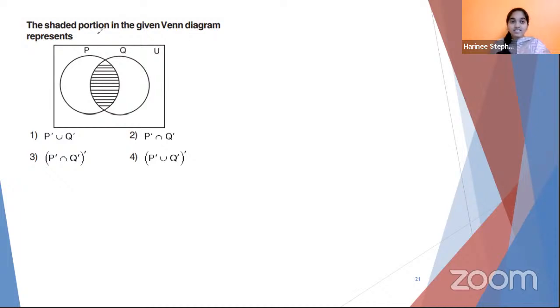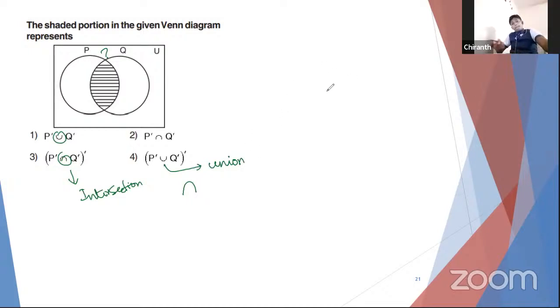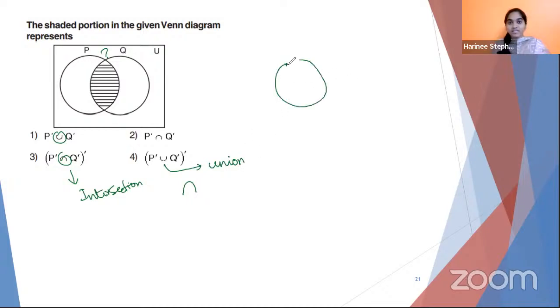Now they are asking, the shaded portion in the given Venn diagram represents what? And this symbol means intersection. You have not come across it at all, so I think it will be difficult for you to understand. Let's see. This reverse U shape is called intersection and the proper U shape is called union. Union means, for example, this is teachers, this is students, and when I say school, school is a union of complete teachers and students. So that's what union means.